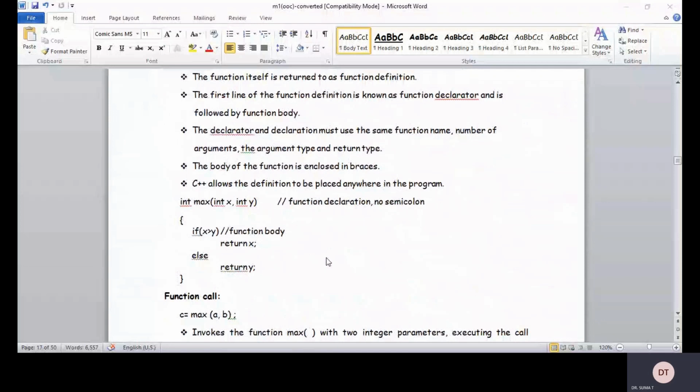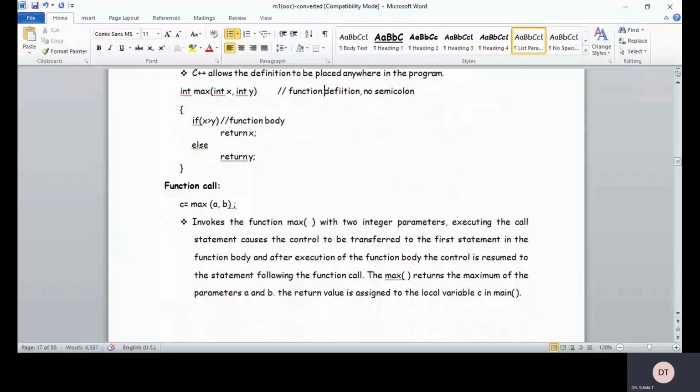No, function definition actually. There is no semicolon given for the definition of the function, and the reason is very simple: the statements which are present below the function heading all belong to that function heading itself. What is the indication of the semicolon? Semicolon always indicates the end of a statement, right? That is the reason why we are not giving the semicolon.